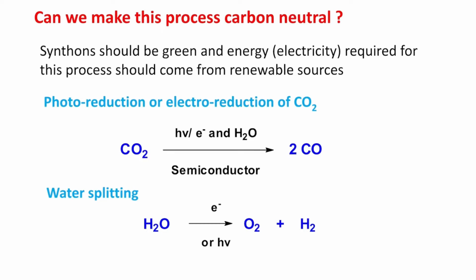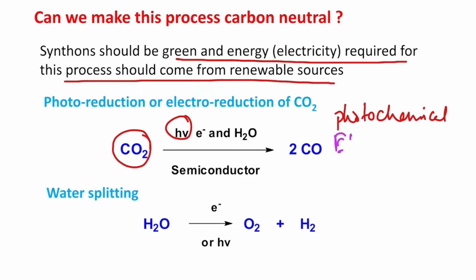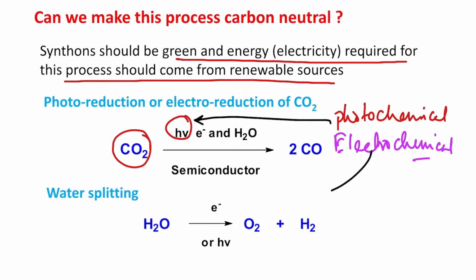Since this reaction is so important, we should think about whether there is any way to get this carbon monoxide in a green way. The synthon should be green, and the energy or electricity required for this process should come from a renewable source. First of all, carbon dioxide can be reduced in the presence of light or electricity, that means photochemical CO2 reduction, which I shall discuss in future, or it could be electrochemical. Both are possible. Photochemical means light mediated, h nu, and electrochemical means electron mediated reduction using a semiconductor catalyst.